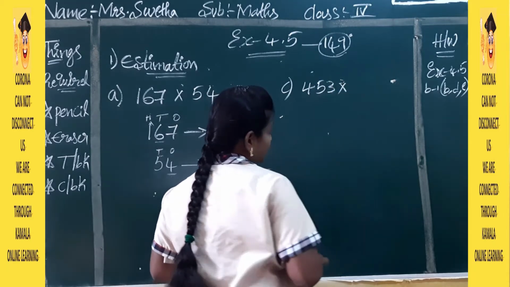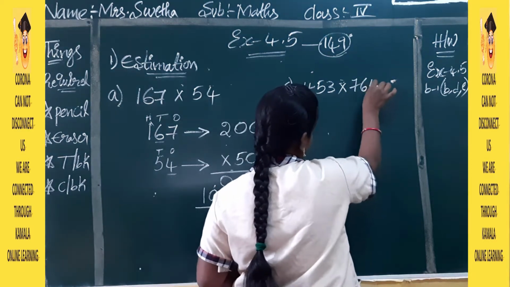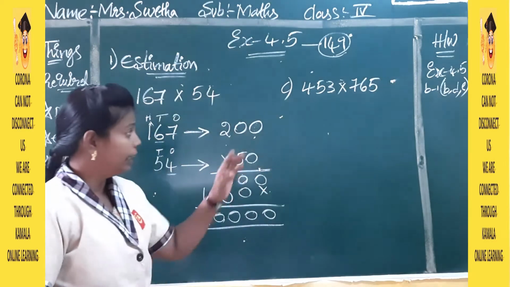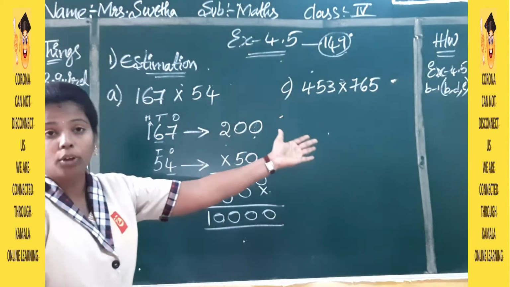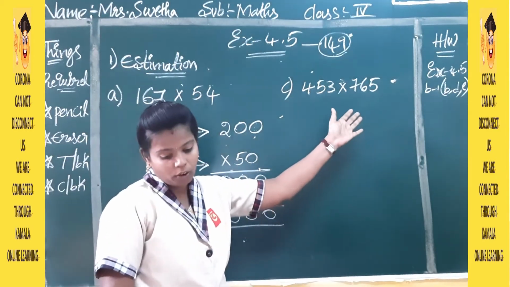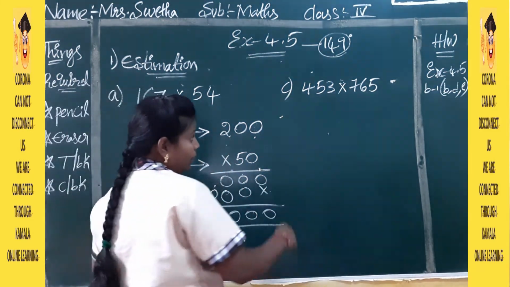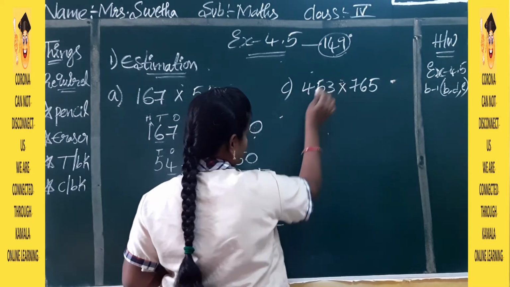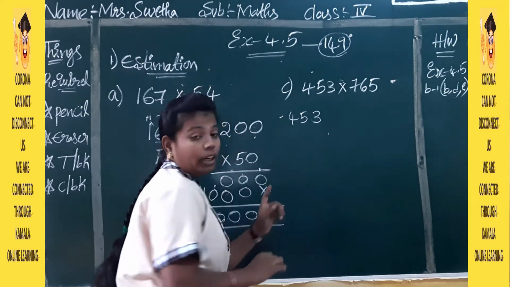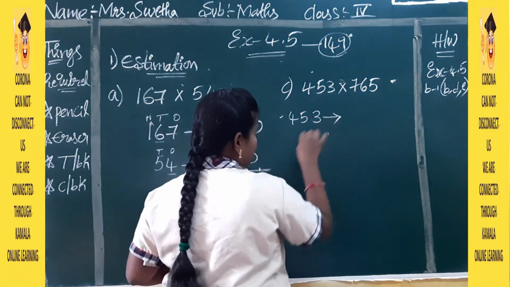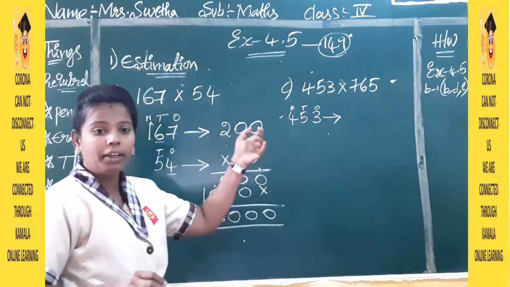553 is multiplied with 764. Okay, so here this C1 is also the same as this one, but here the number of digits has increased. So you have to check, the estimation number will change here. See the estimation for 453. How much will you get? So ones, tens, hundreds. So we will do the estimation at the hundreds place.